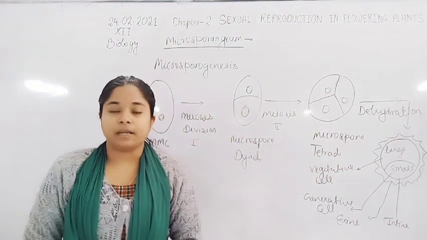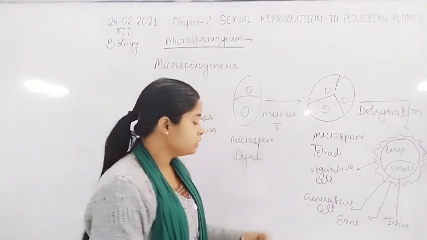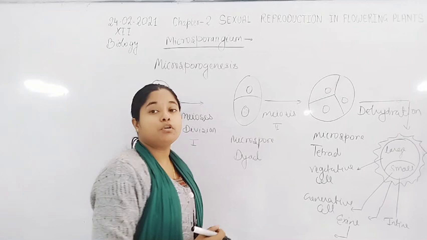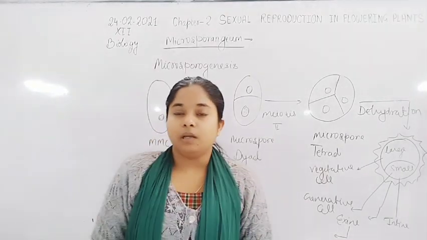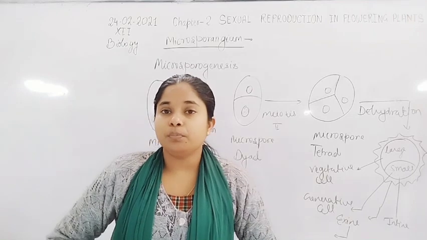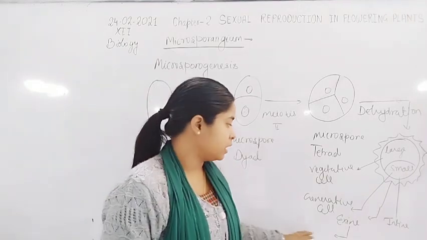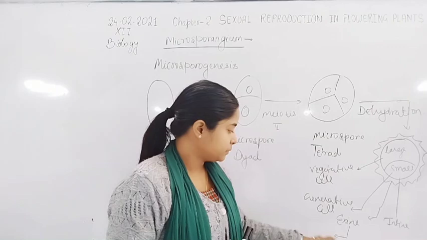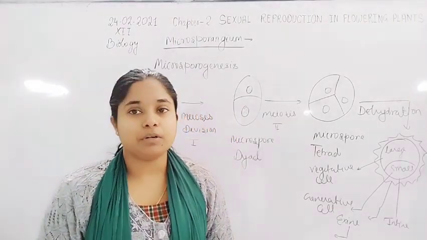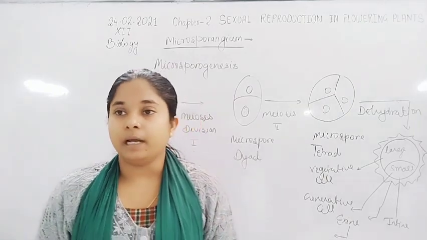The exine layer is formed by sporopollenin, a highly resistant substance. Actually exine is highly resistant due to this bioresistant substance.